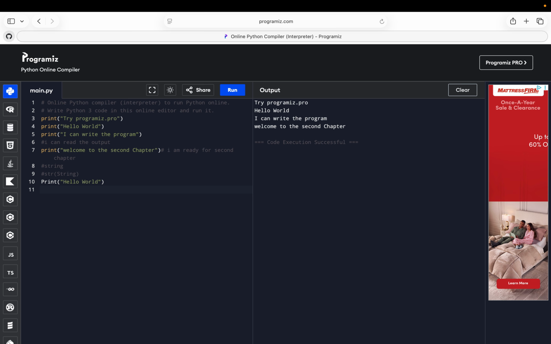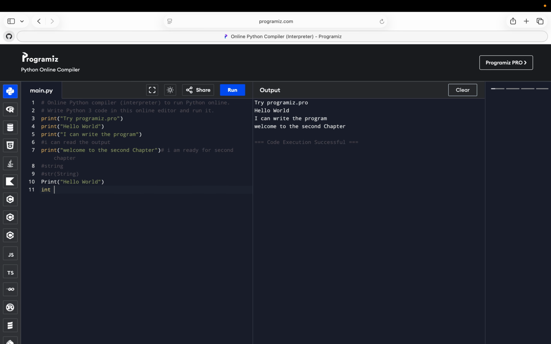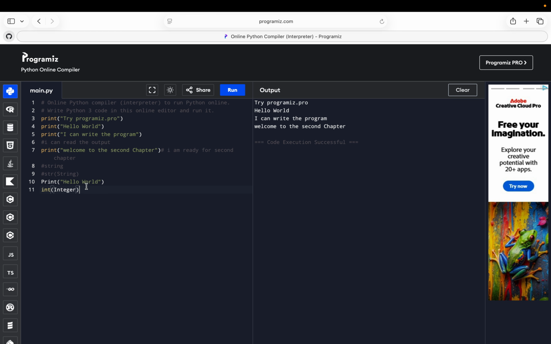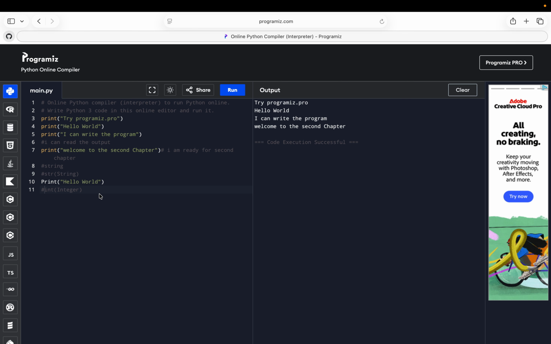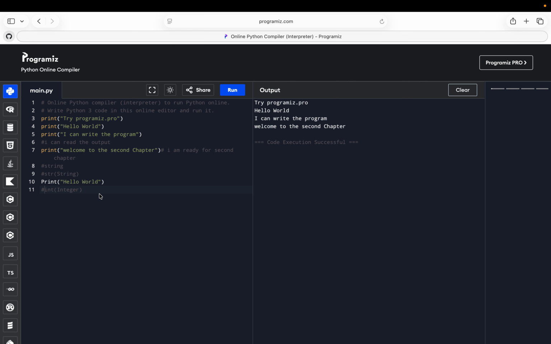So now we're going to learn about integer, the short form int, and then parentheses integer. Yes, so this is integer. Let me put here this as a comment. Whole numbers. An integer is a whole number with no decimal. Just remember, for example,